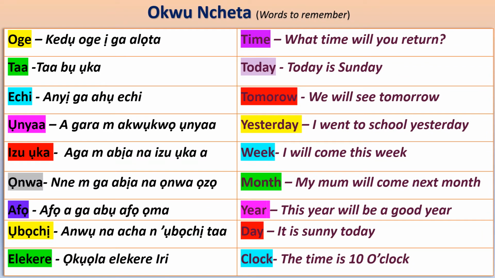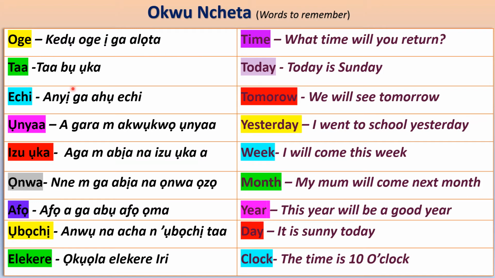Okay? On this slide, I listed words to remember from this study. We have words written in Igbo to the left and the translation to English on the right column. Let's go through the words and their examples together. So, nke mbụ bụ oge. You remember we said oge bụ time. So what we have done in this slide is we have made sentences, ahịrịokwu, in Igbo with each of the words that we learned in the previous slides.